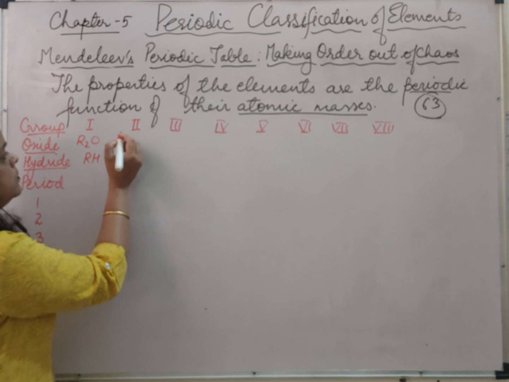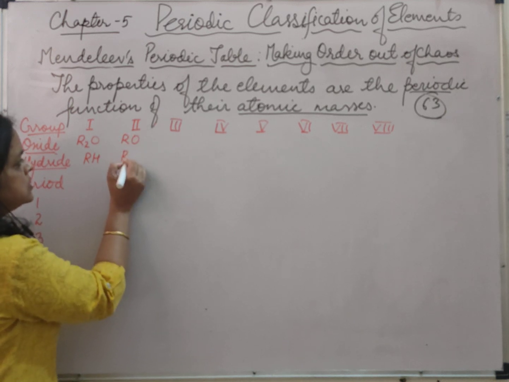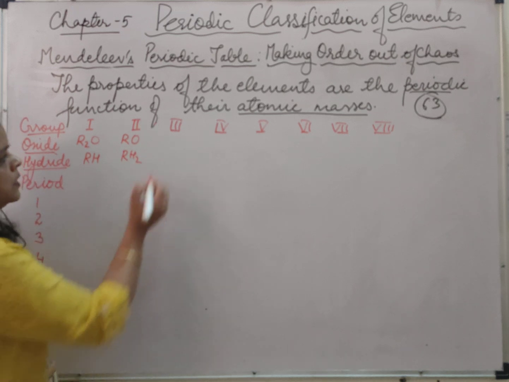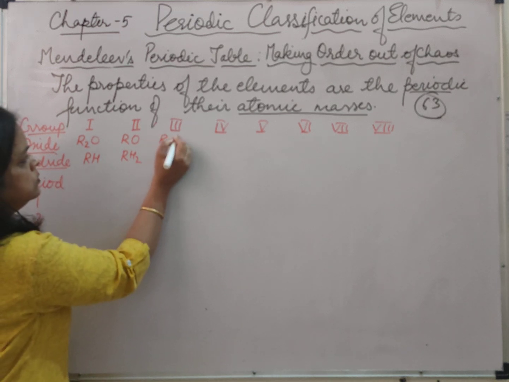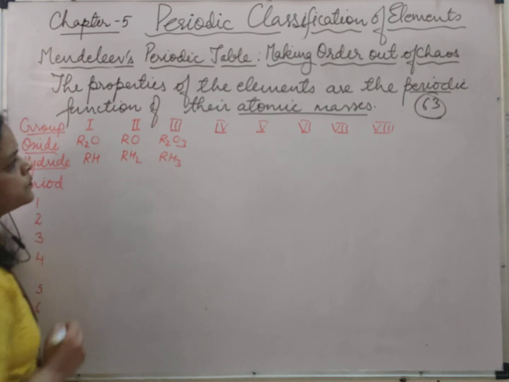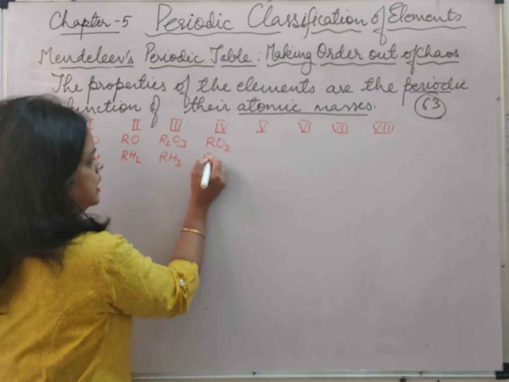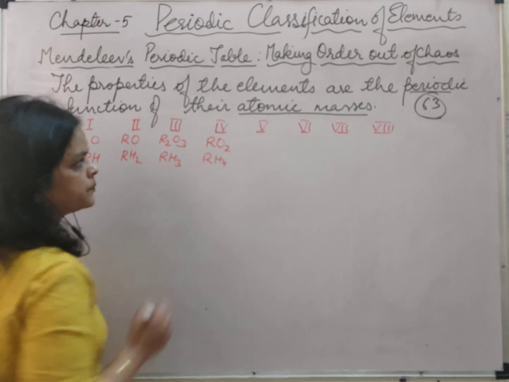Similarly, for the second group, the formula of oxide was RO and it was RH2. Here it was R2O3 and here RH3. Here the formula becomes RO2 and RH4.